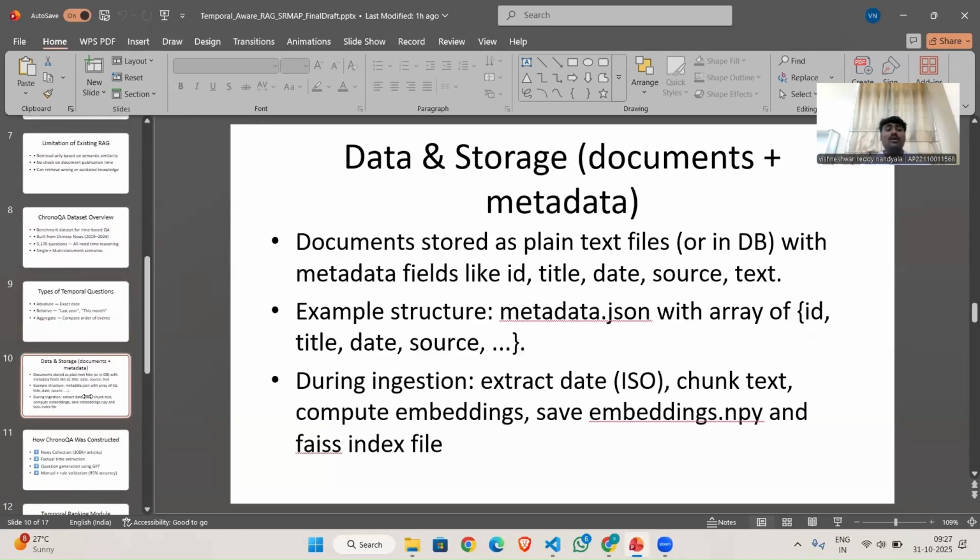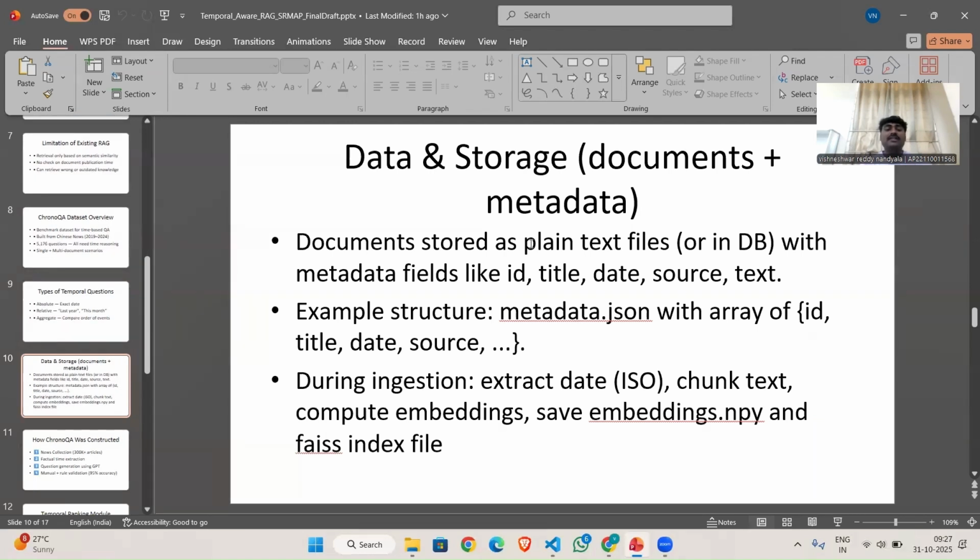Now, coming to how the data will be stored with the documents, with the date and the title. In our implementation, each document is stored with its metadata such as ID, title, date, and source.